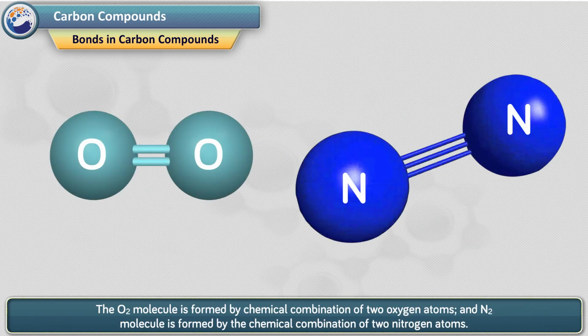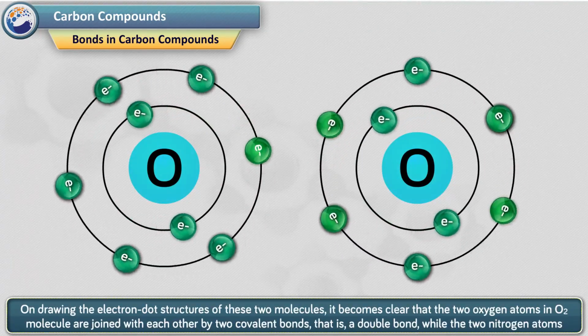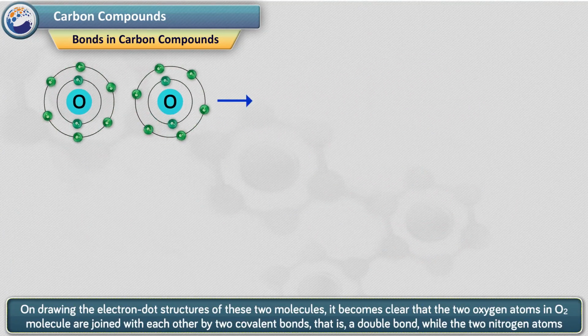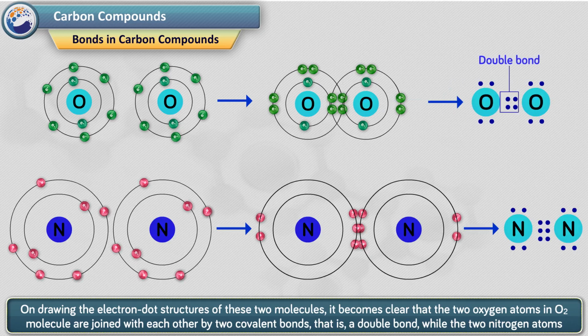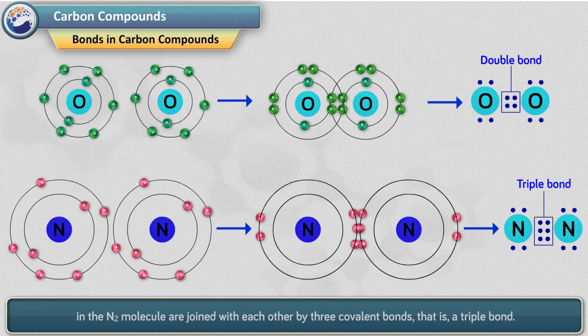The O2 molecule is formed by a chemical combination of 2 oxygen atoms. An N2 molecule is formed by a chemical combination of 2 nitrogen atoms. On drawing the electron dot structures of these 2 molecules, it becomes clear that the 2 oxygen atoms in the O2 molecule are joined with each other by 2 covalent bonds, that is, a double bond, while the 2 nitrogen atoms in the N2 molecule are joined with each other by 3 covalent bonds, that is, a triple bond.